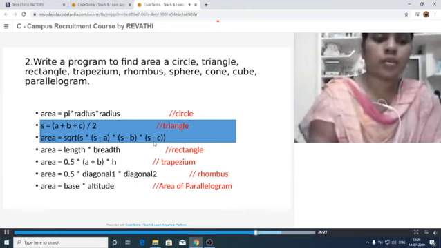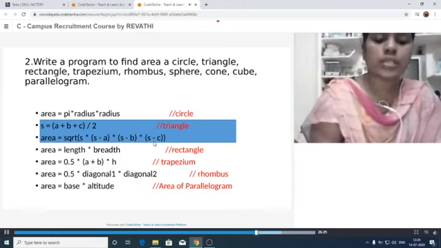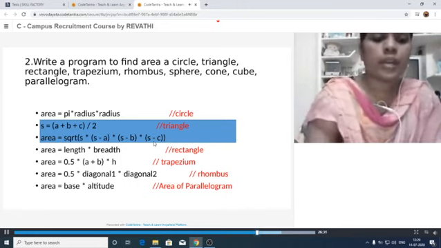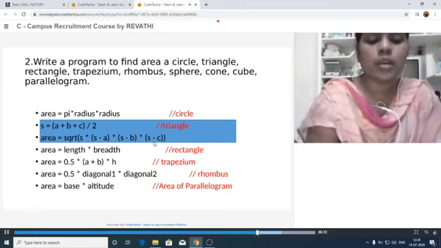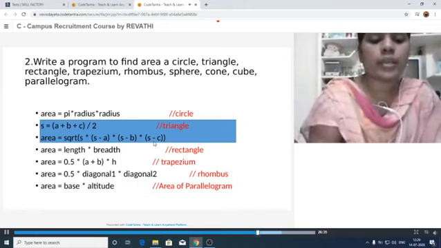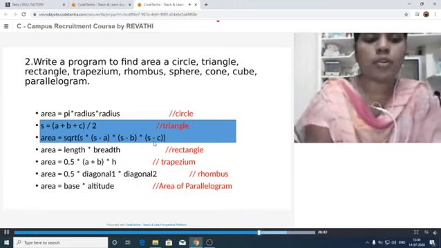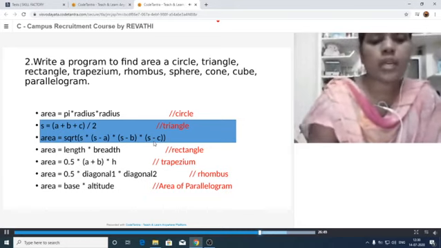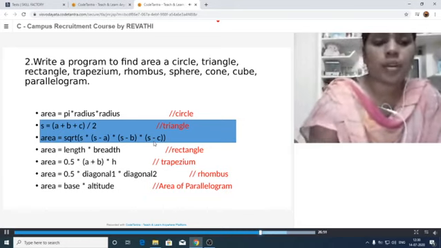Next, for storing the result, I am taking another variable, that is area. Now I have to read the data from the keyboard. Just printf, "Enter the radius". Next, read the data from the keyboard with scanf. In total, how many values? Just one value, so one %d can be used, &r.